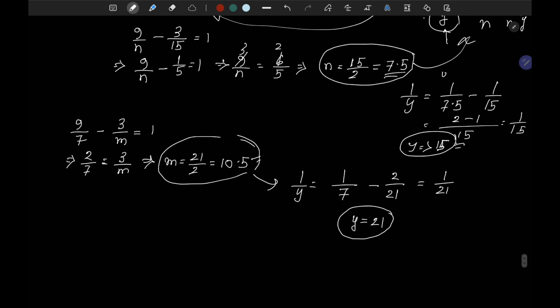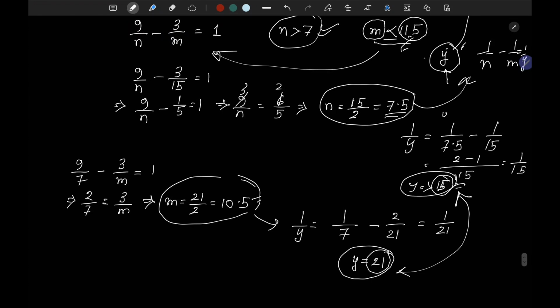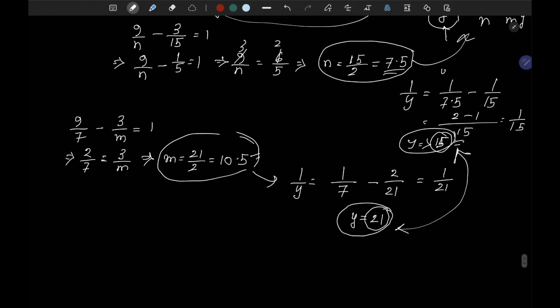That means the amount of time by which Rakshita can alone do the work varies between 15 and 21, these two extreme cases. Note that it cannot take both the values 15 and 21, because these values we found by taking m equal to 15 once and n equal to 7 once, both of which are not valid as per the question.